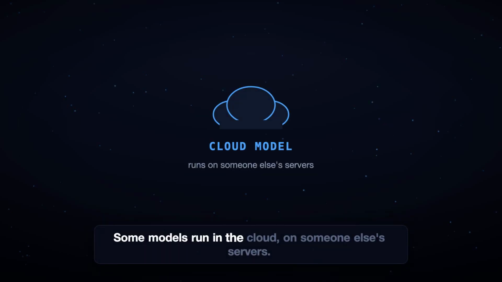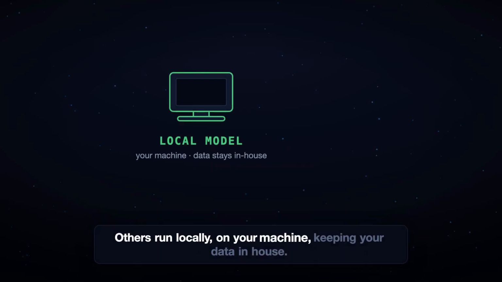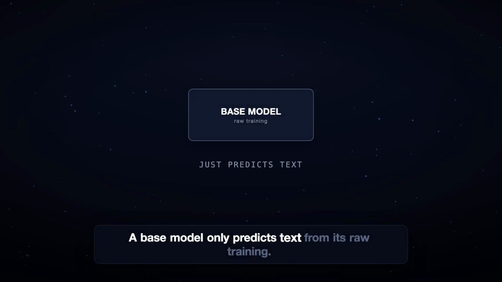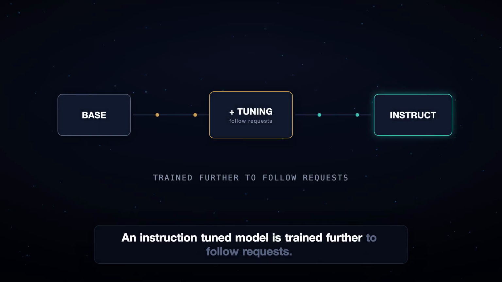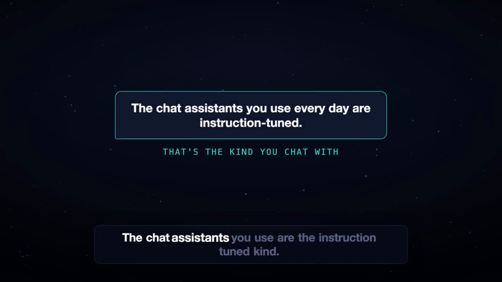Some models run in the cloud, on someone else's servers. Others run locally, on your machine, keeping your data in-house. A base model only predicts text from its raw training. An instruction-tuned model is trained further to follow requests. The chat assistants you use are the instruction-tuned kind.